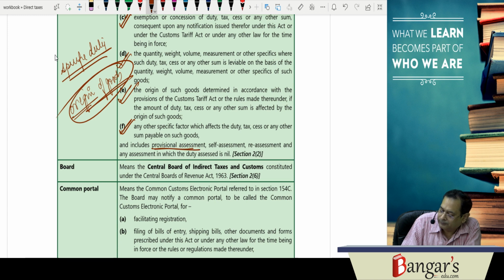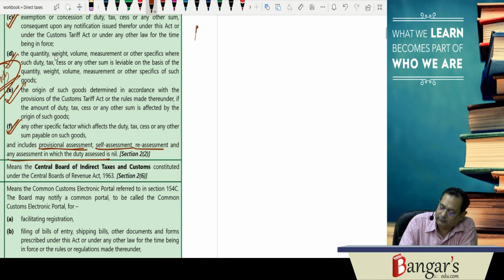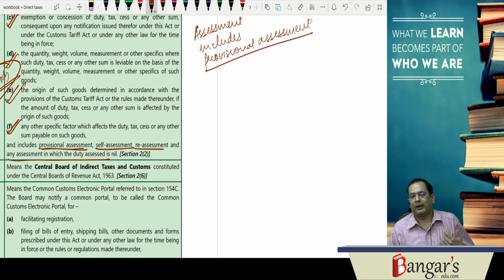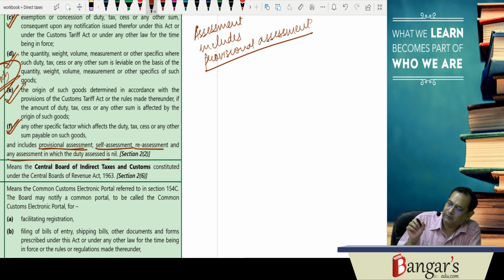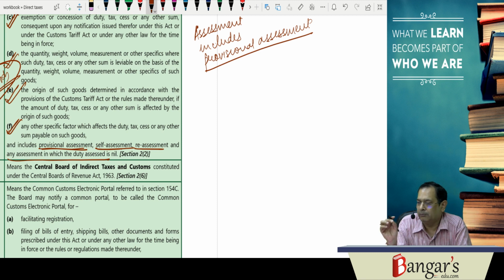Provisional assessment, self-assessment, reassessment and any assessment in which the duty assessed is nil. So, here assessment includes provisional assessment. If you are not able to determine the classification or, say, valuation, then you can apply for provisional assessment. On provisional basis, duty will be determined, you pay the provisional duty, execute the bond, we have to execute the double duty bond for the differential amount and then clear the goods.